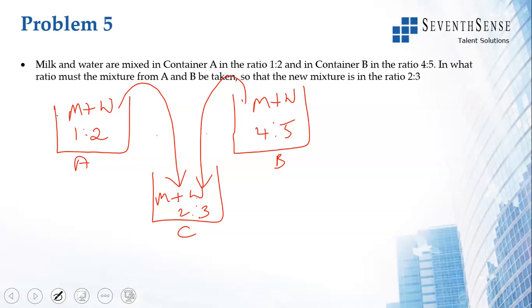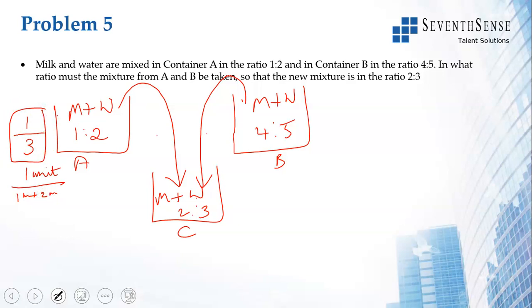First thing to remember is you take one of the units. Let me take milk. What is the fraction of milk in A? 1 part of milk, 2 parts of water. So the fraction of milk is 1/3. It is not half. The fraction of milk is 1 unit of milk divided by 1 unit of milk plus 2 units of water. So it is 1/3.